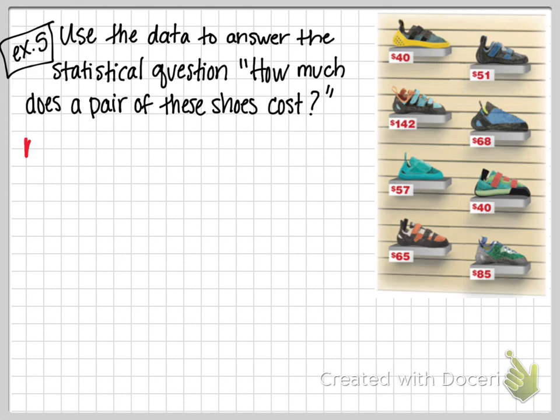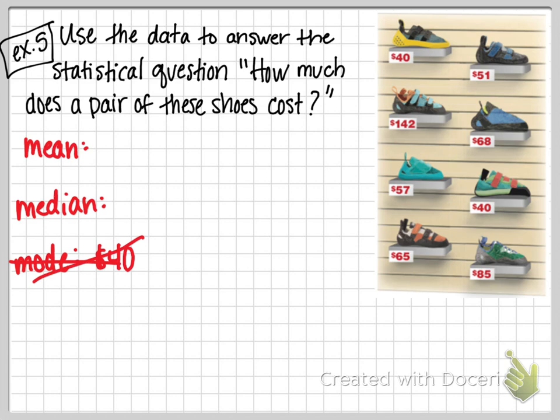We'll do mean, median, mode. Let's start with the mode. That's always the easiest to find. Is there a mode? Yes, 40 comes up twice. So our mode is $40. Is that a good representation of the cost of the shoes? No. This isn't going to be a number that we want to use to help describe the cost. It's much lower than all of the other shoes. But there's an outlier. What is it? 142. That's true. But saying a pair of shoes costs $40 is not going to be accurate, right?